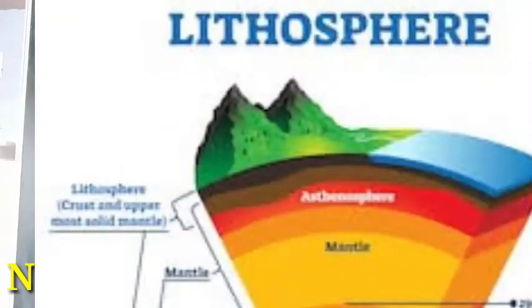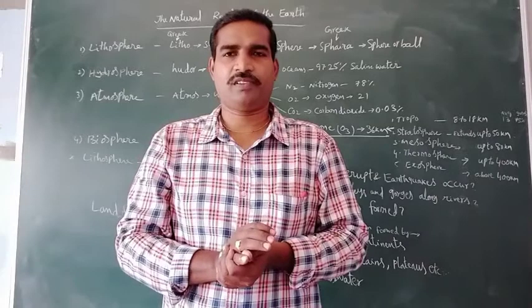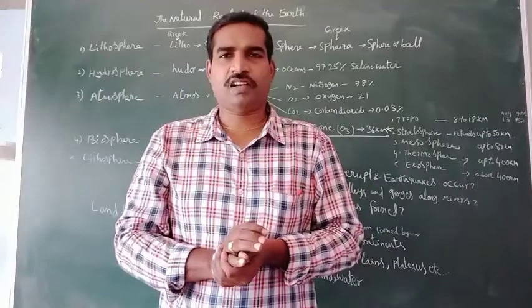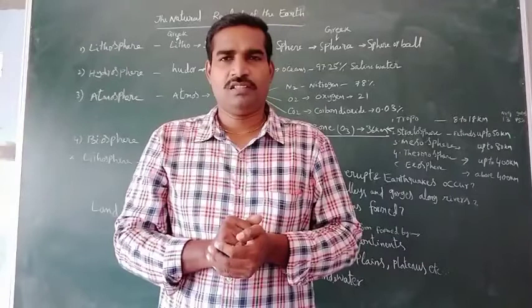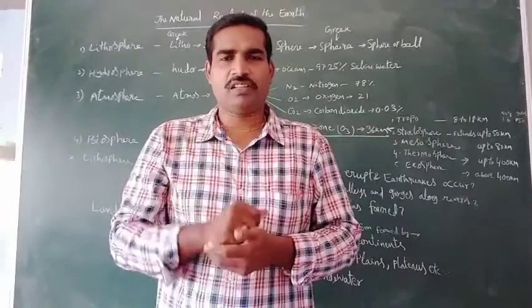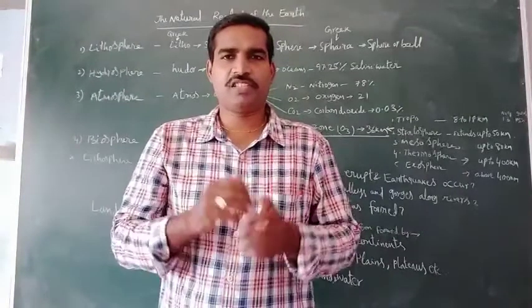In that earth crust, different kinds of landforms are there, and we live on the earth planet. According to scientists, our earth is the one and only planet on which we can live.